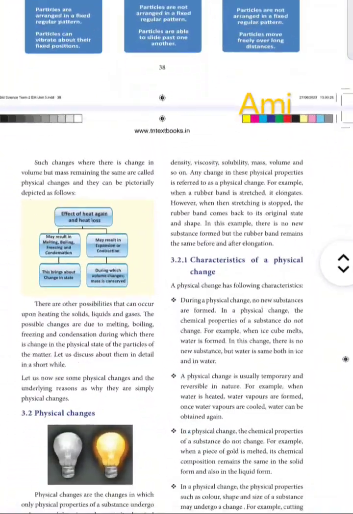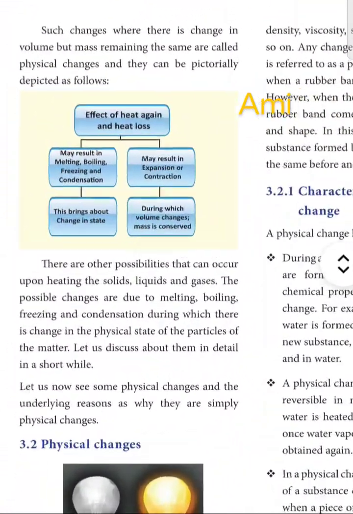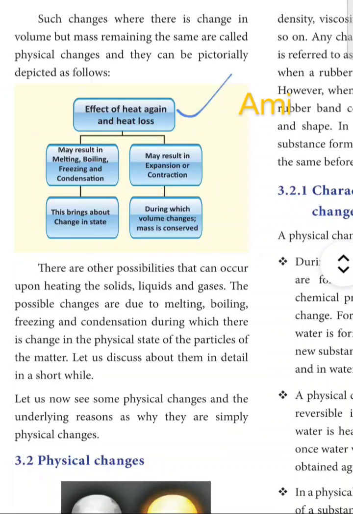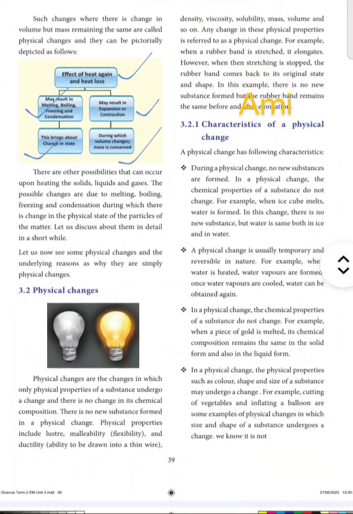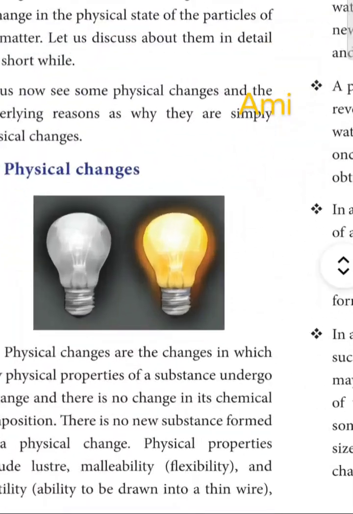changes of matter. Now we are going to this particular point where you can observe the effect of heat gain and heat loss. Heat gain may result in melting, boiling, freezing, condensation, whereas heat loss, that is cooling down, can result in expansion or contraction. So here this brings about a change in state. Here the mass or volume is conserved.